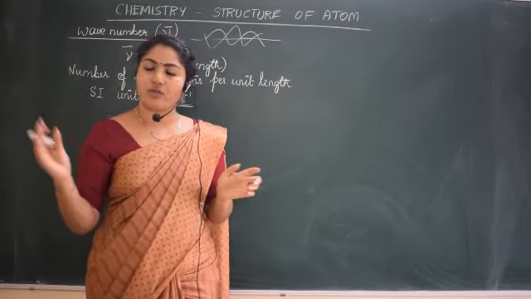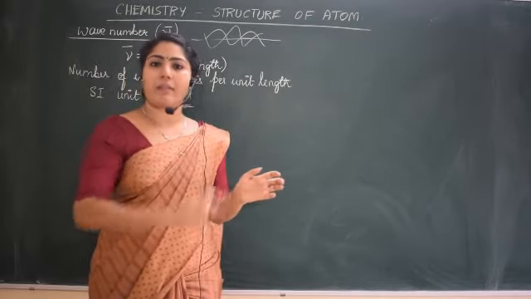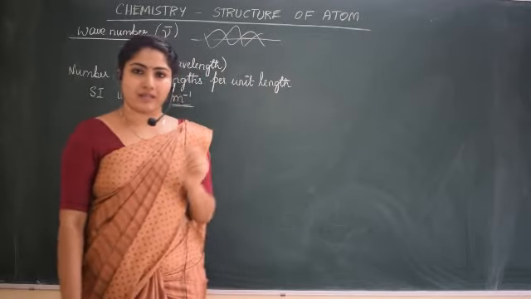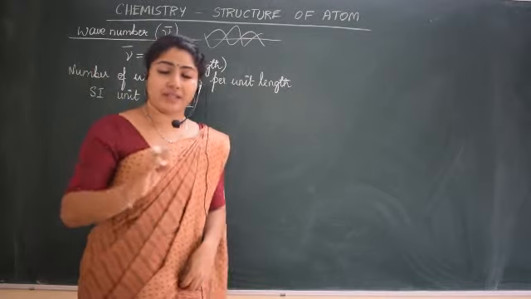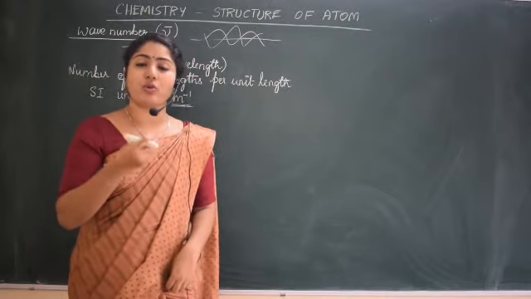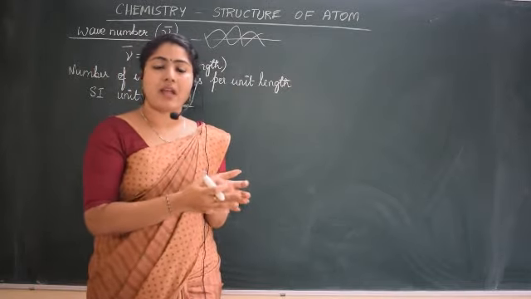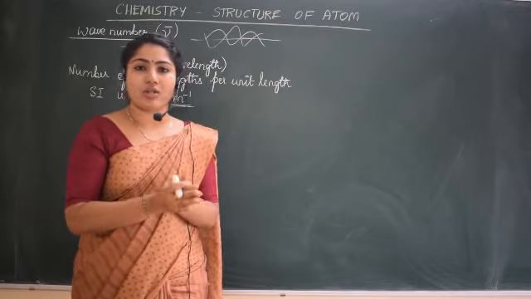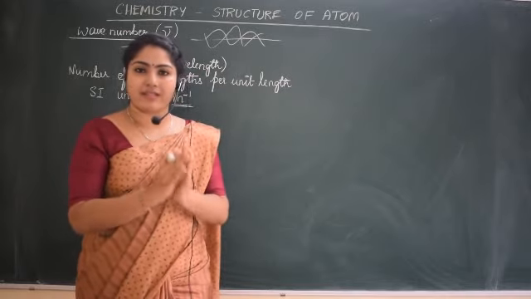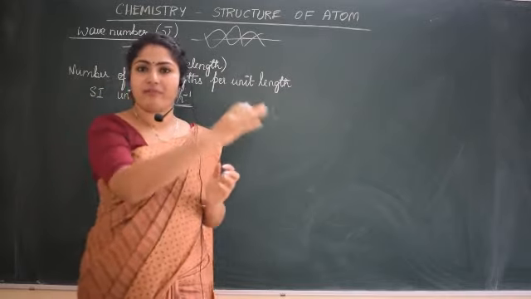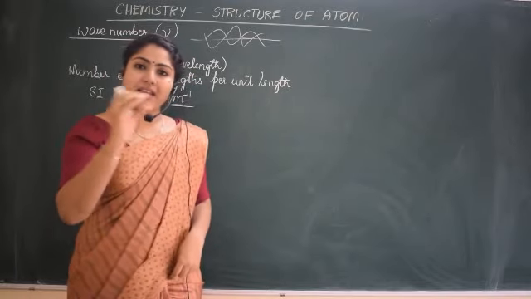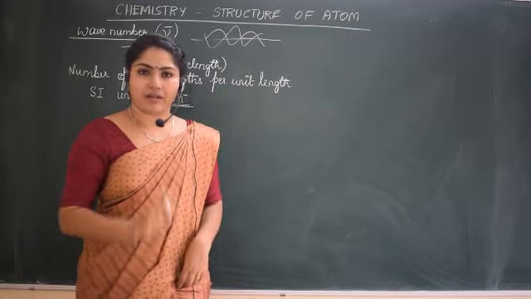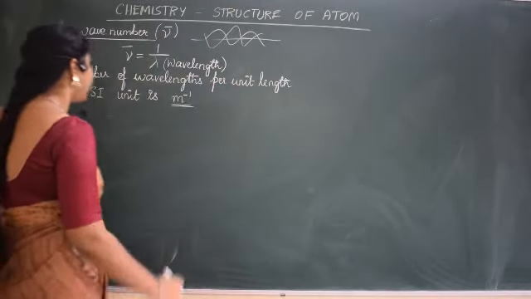Wave behavior means it propagates in a continuous manner, like a continuous flow. But there were some phenomena in those days which could not be explained by considering electromagnetic radiation as a wave. Particle nature means in a discontinuous manner. I will tell you what it is.